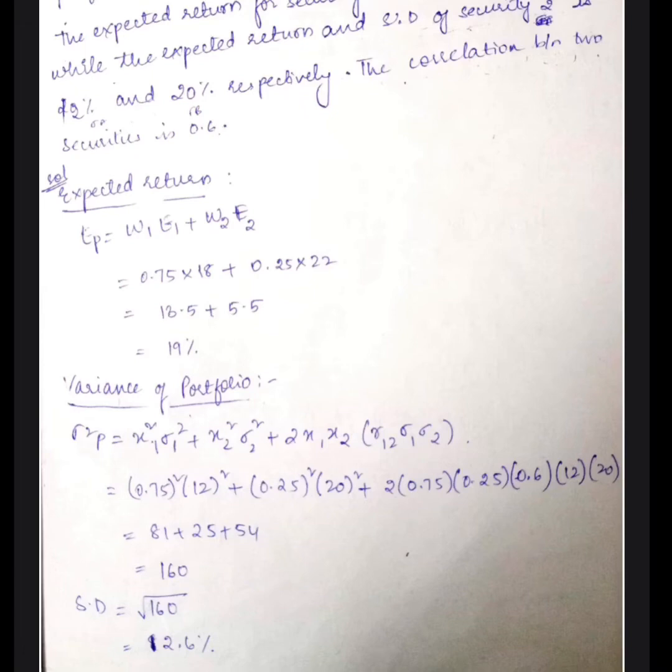In case they ask you to calculate standard deviation, it is nothing but the square root, right? So square root of 160 is nothing but 12.6%. Normally standard deviation will be in percentage, girls, and variance will not be in percentage. See, return and risk are always in percentage. For risk we calculate standard deviation, that is the reason it will be in percentage, but variance will not be in percentage.